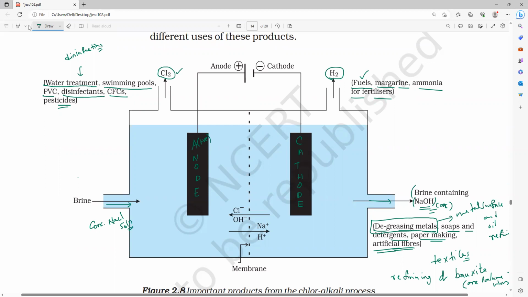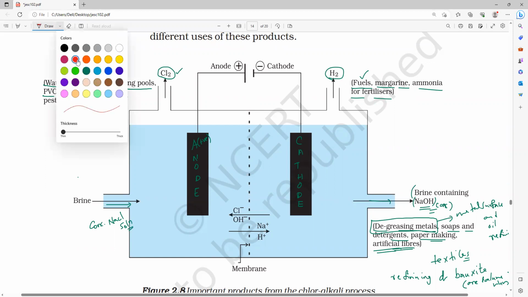Now, I will list some properties of sodium hydroxide. Quickly note down, very, very important. Write it. Sodium hydroxide is a white deliquescent compound. Yesterday I told you another word, hygroscopic. Hygroscopic salt. I told you yesterday, check your notebooks.